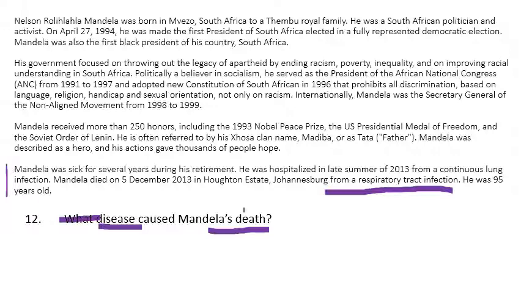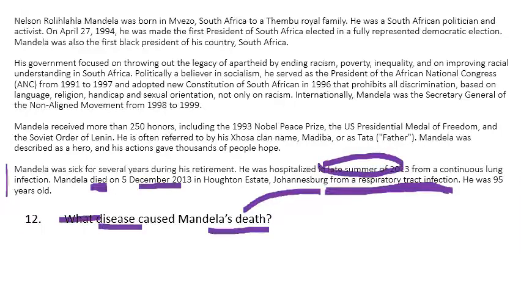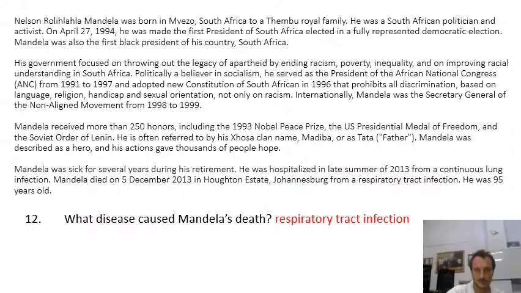Now, it says here the death, and we need to look at when he died. It's the last sentence that talks about when he died, and he died from a respiratory tract infection. Some of you might have said a continuous lung infection, but that was actually in the late summer. He didn't die until December. So the best answer would be a respiratory tract infection. So you should have written down respiratory tract infection for this last question.